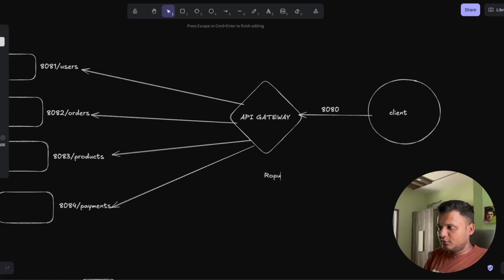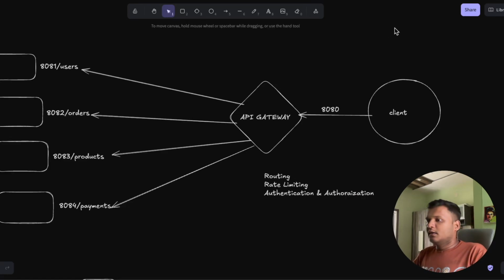One is routing, another is, let's say, rate limiting. Another thing, authentication and authorization. These microservices need the user to be authenticated or authorized, right? Each and every user must be authorized.